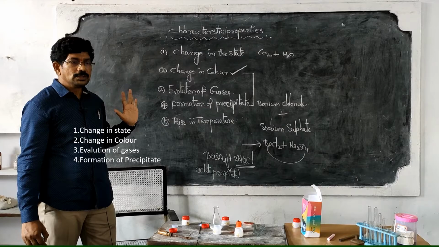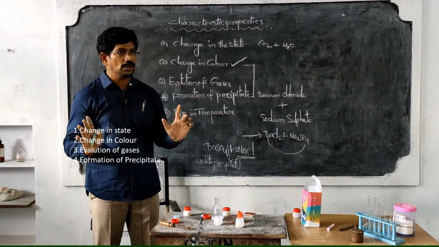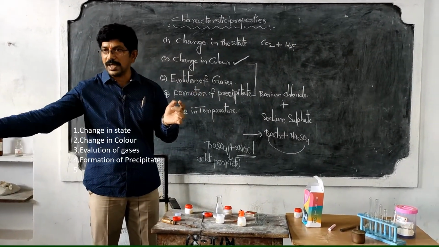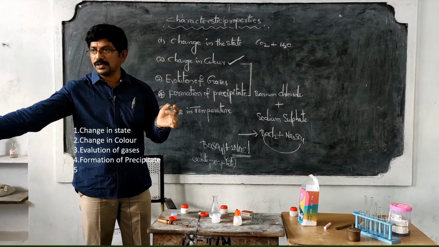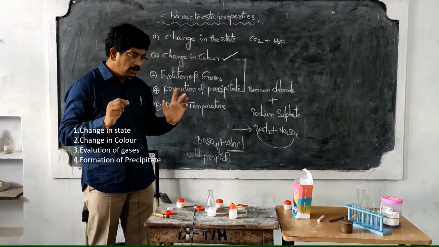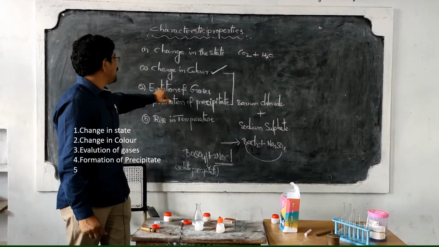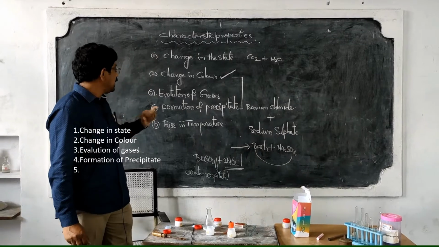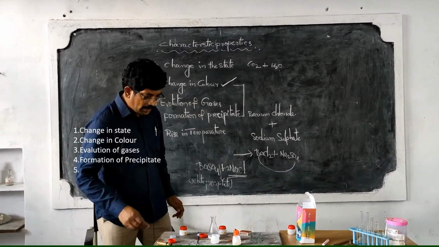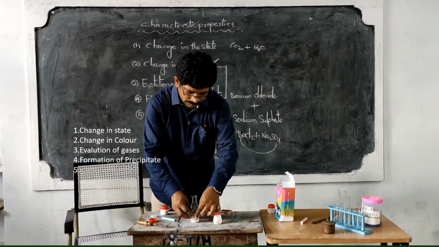Are you clear? So we have taken only barium chloride and sodium sulfate salts and we prepared the salt solutions. It is there also in the activity part, given in your textbook. Now see this one. This is all about formation of precipitate and change in the color. Okay, next one. The next one is evolution of gases. Let us observe. Gases evolved or not?